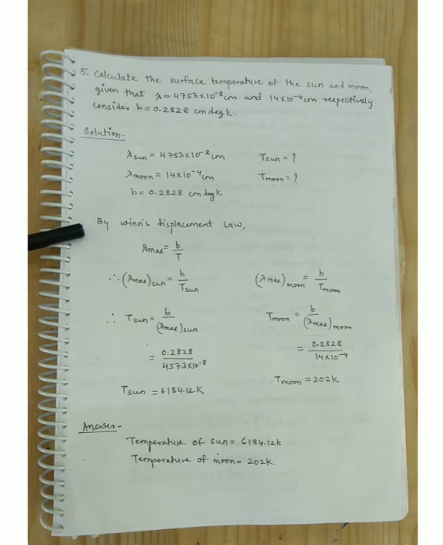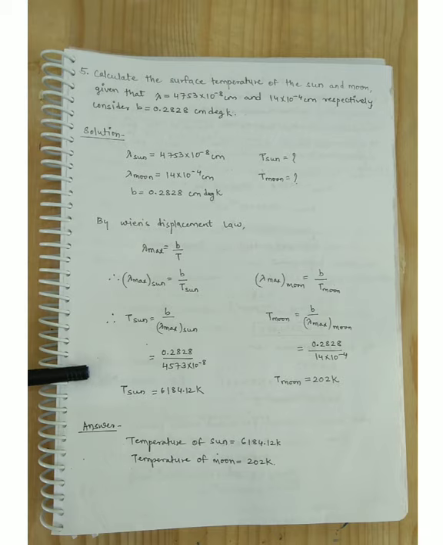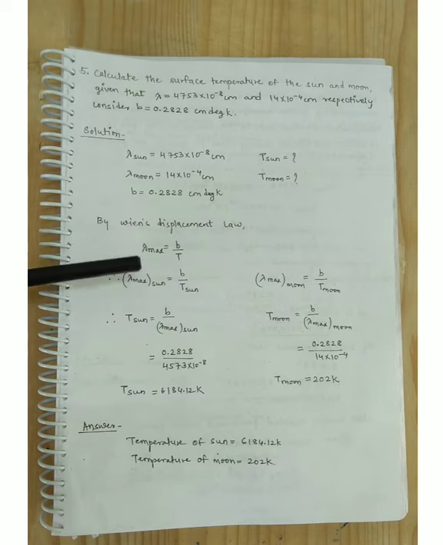By Wien's displacement law, lambda is equal to B by T. So lambda for the sun is equal to B divided by T for the sun. So temperature for the sun is equal to B divided by lambda for the sun. Putting in the values, B is equal to 0.2828 divided by lambda for the sun, which is 4753 into 10 raised to minus 8. With the help of a calculator, you will get the answer 6184.12 Kelvin. So the temperature of the sun is equal to 6184.12 Kelvin.